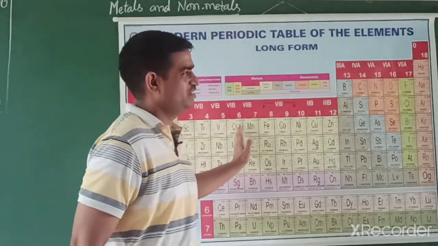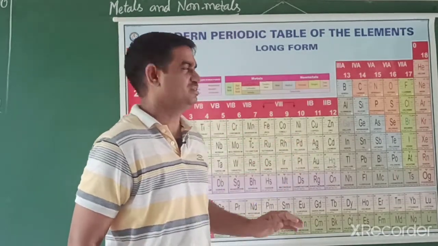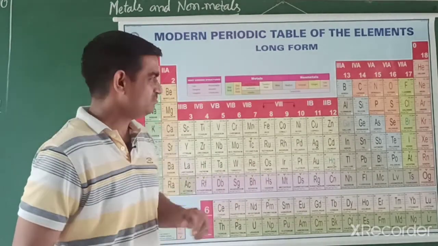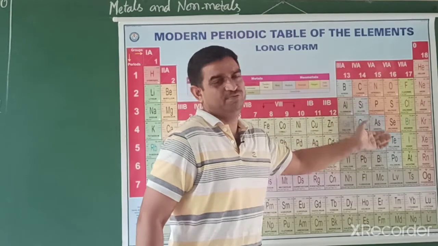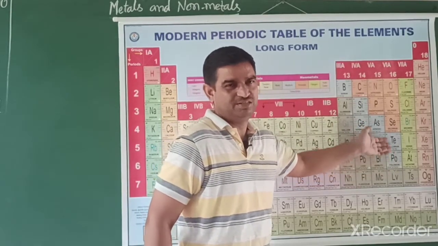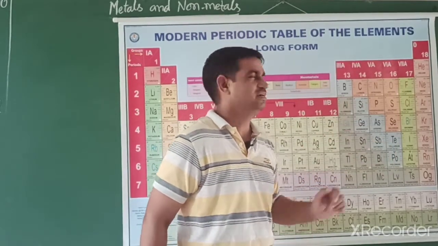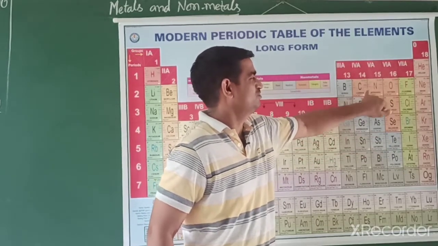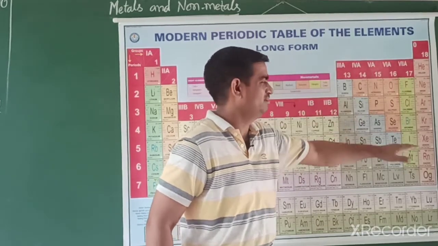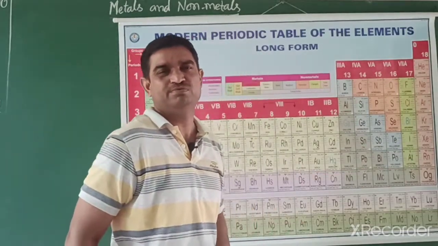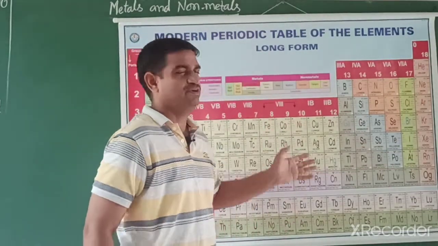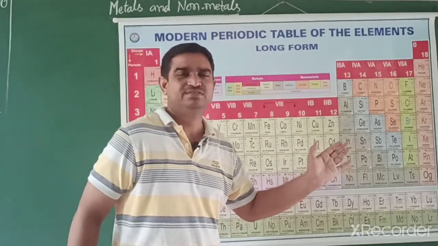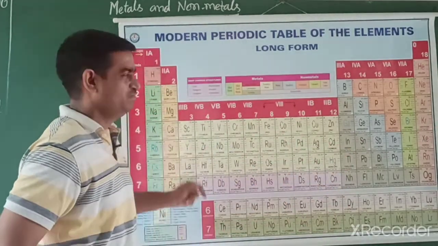Almost all metals when burned change into their oxides, and metal oxides are basic in nature. When non-metals react with oxygen, they form non-metal oxides, and their nature is acidic. Like sulfur and nitrogen oxides and carbon dioxide, almost all their oxides are acidic. Some are neutral also, but non-metal oxides are acidic, metal oxides are basic.